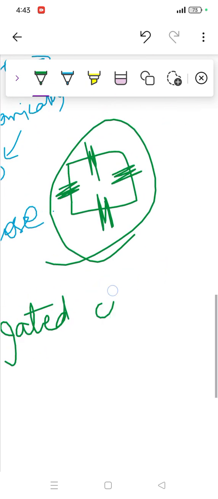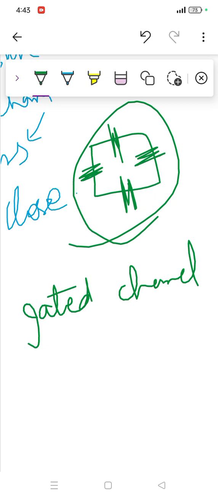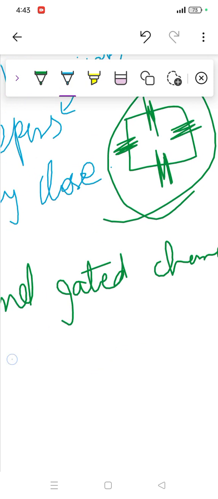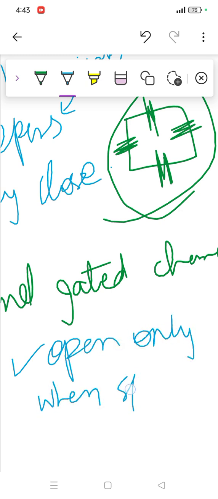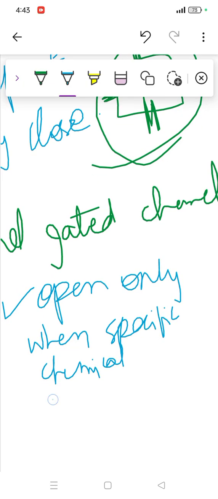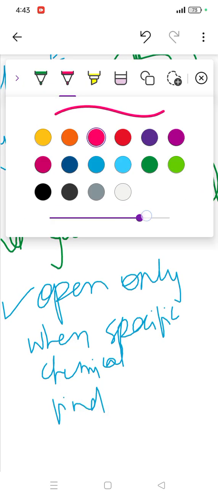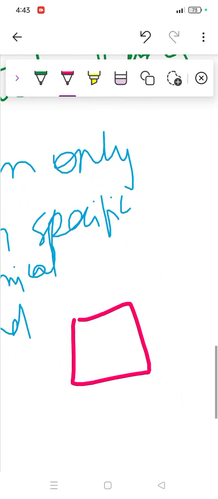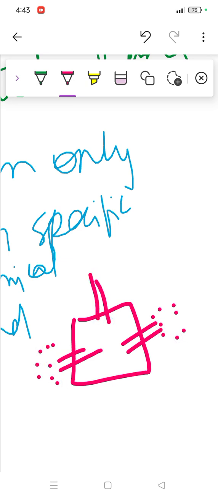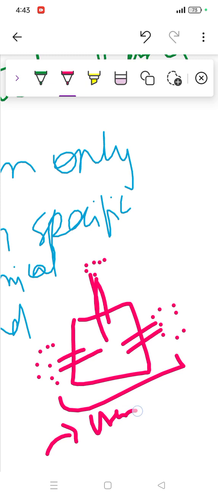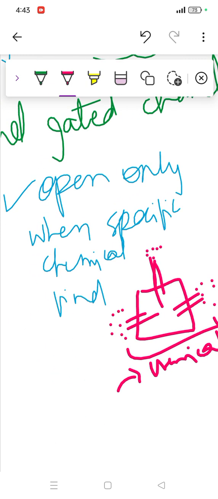Gated means closed, and it opens only when a specific chemical binds to it. In the diagram, we see a structure where a chemical is taken inside or released outside. Whenever a chemical is provided to them, they will open; otherwise they will always be closed. I hope it is clear.